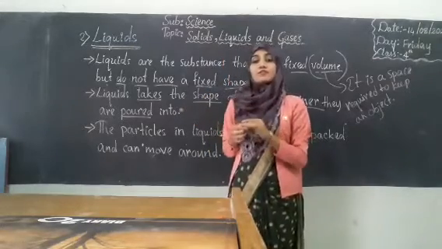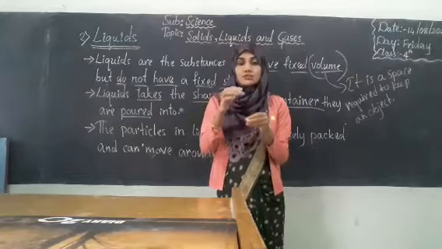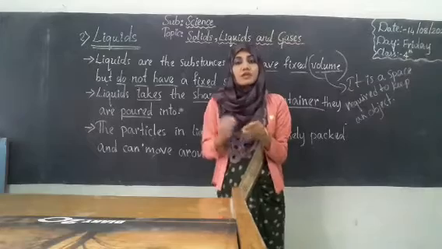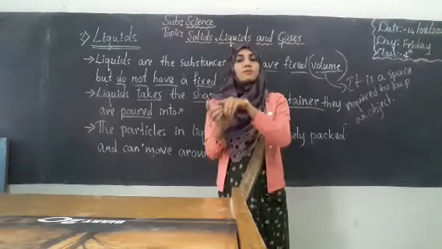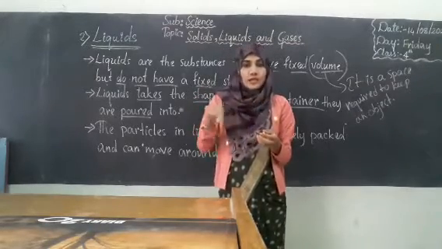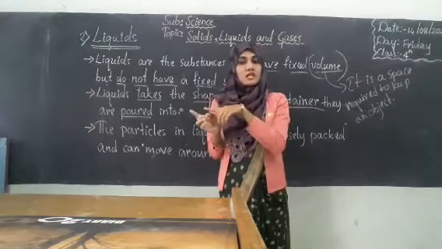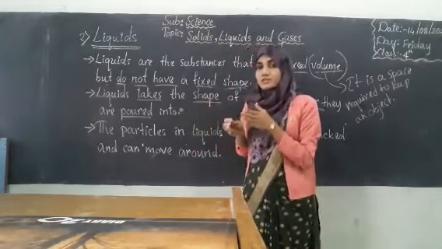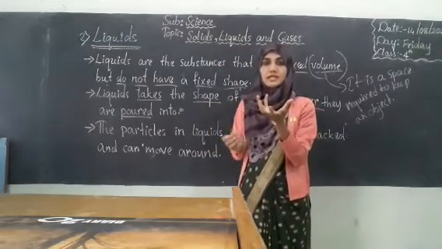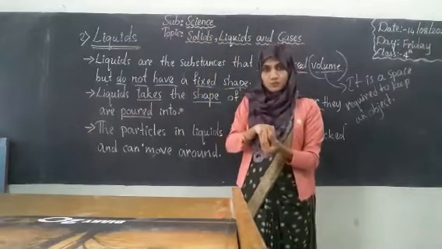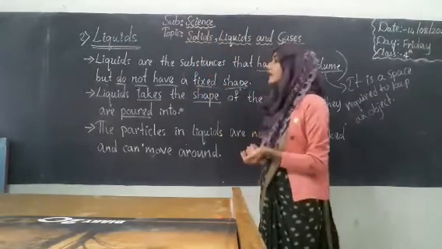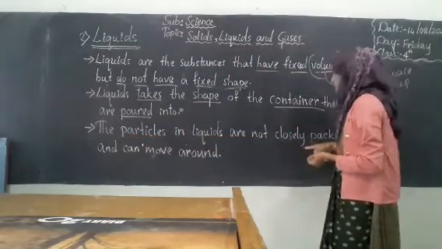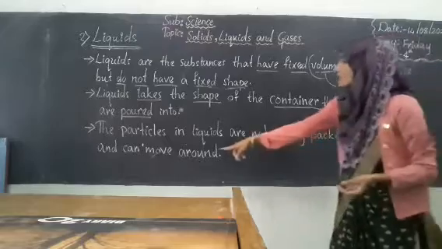Okay, and if I pour the milk into a glass, the milk will take the shape of the glass. If the same milk I pour into a square type bowl, then the shape of the milk will become square shape, isn't it? So hence liquids will take the shape of the container they are poured into. Got the point, students? And the third point, the particles in liquids are not closely packed and can move around.